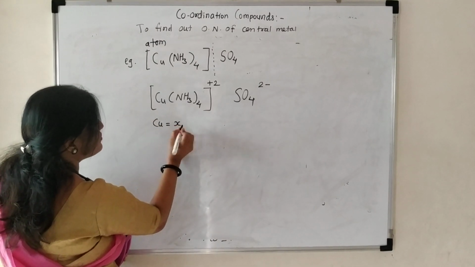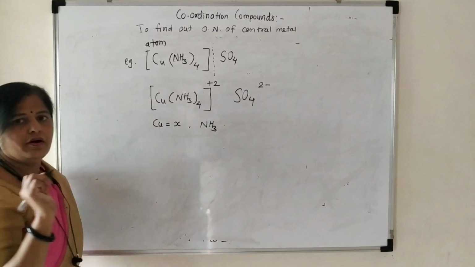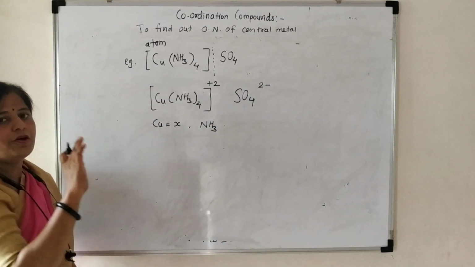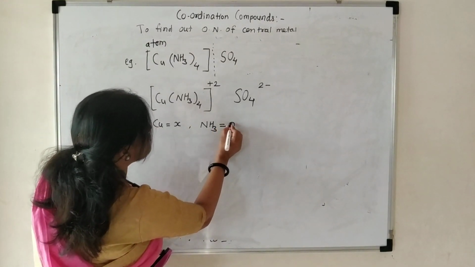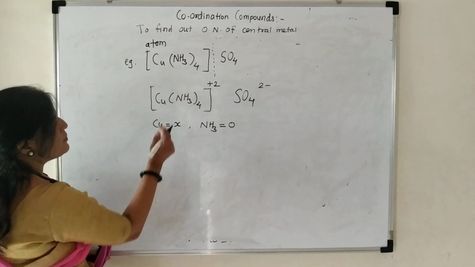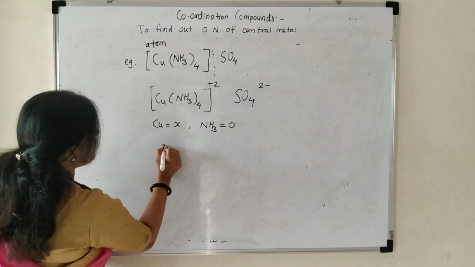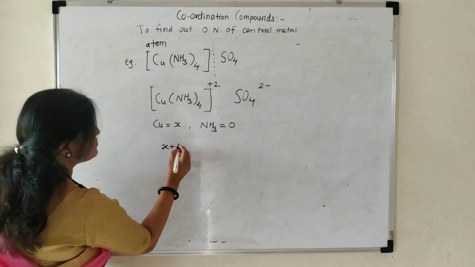That will be X. Ammonia is a neutral ligand, it does not have any positive or negative charge, therefore it will be 0. Then the sum of the oxidation numbers: X plus NH3, how many times? 4 times.